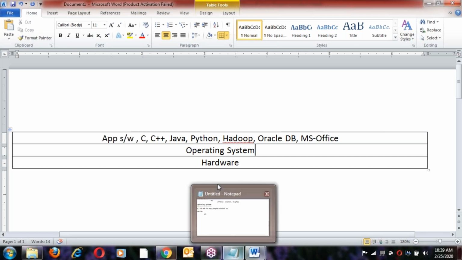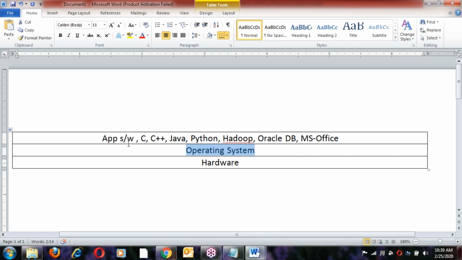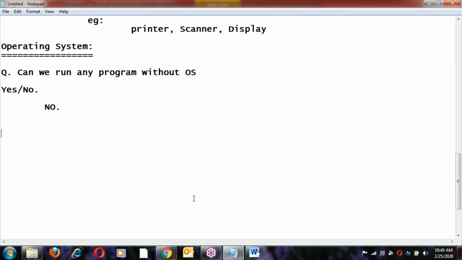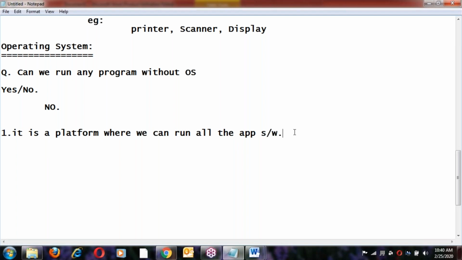So what is OS? It's a platform. OS is a platform where we can run all the application softwares. Yes, it is a platform, just like a platform, where we can run all the application softwares. OS is acting like a platform here.